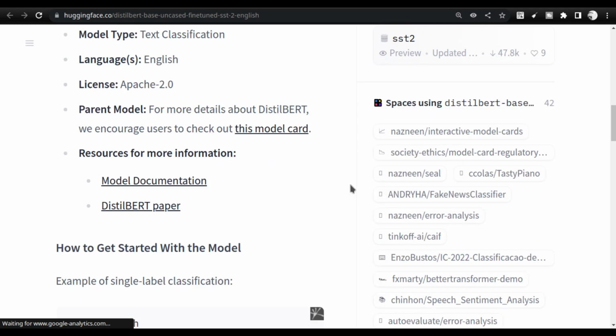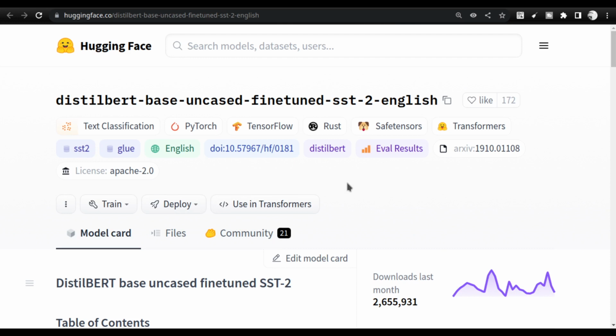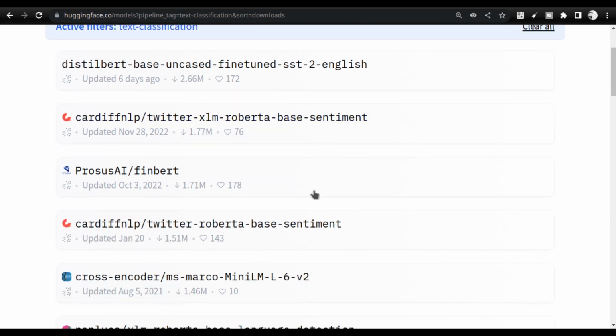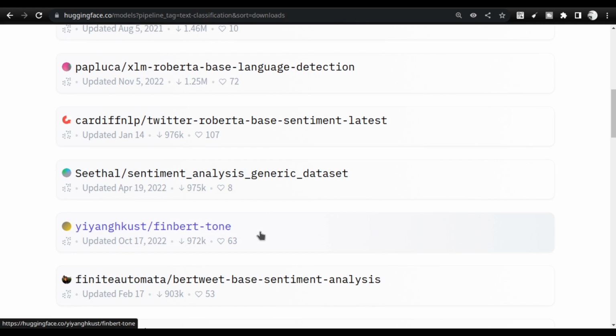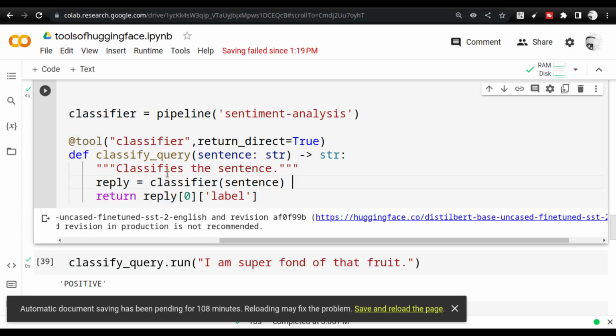The major reason why I am showing the Hugging Face Hub again and again is that you can find other text classification models also. If you go to the models and see the text classification, this is the first one. But you don't need to use only that. You can use any of the models below it also. You are not restricted to that. I will be explaining these things in the next video, but I am just showing it to you ahead of time.